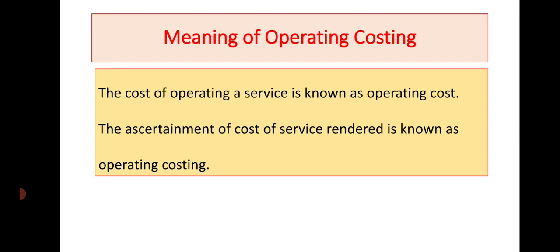That's why, to ascertain the cost of services rendered, a method of costing is developed which is called operating costing. Let me make one thing clear: operating costing is used in service industries, and this is used to ascertain the cost of services rendered.